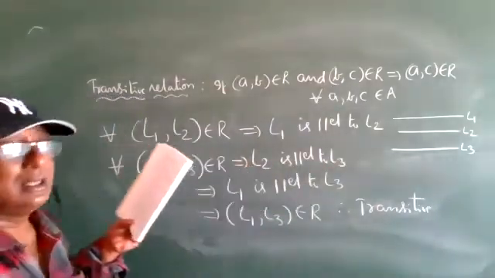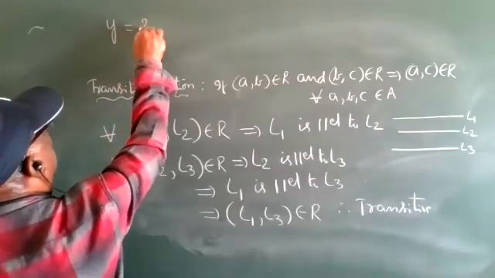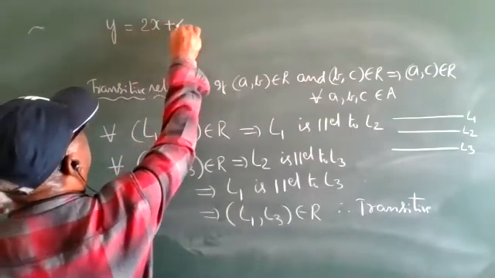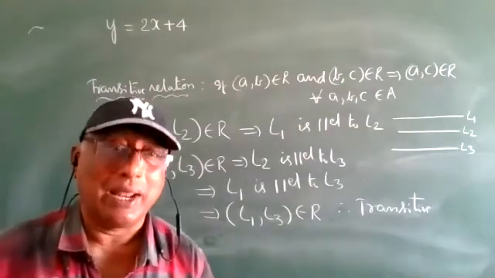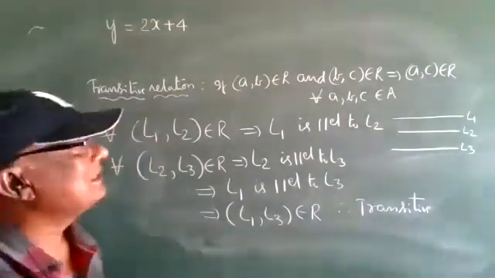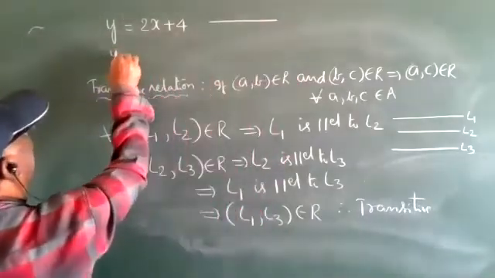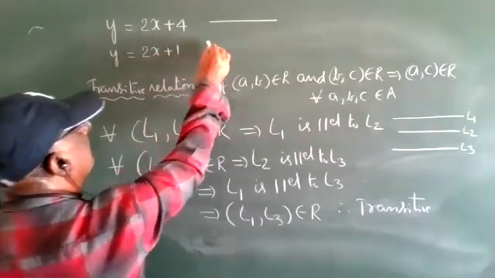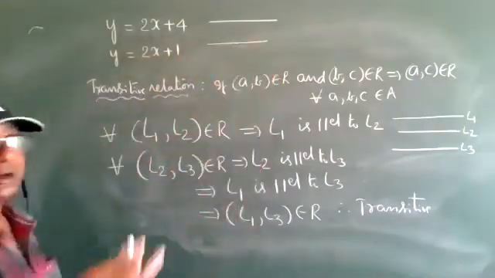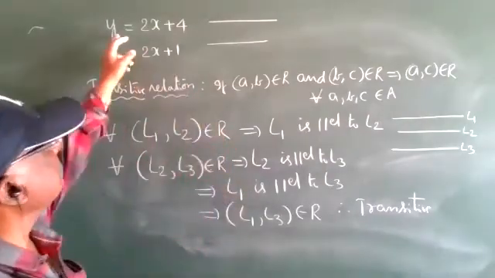So what is it? y = 2x + 4, this is one line. Another line I will write: y = 2x + 1. It is also a parallel line. Only the constants are different.